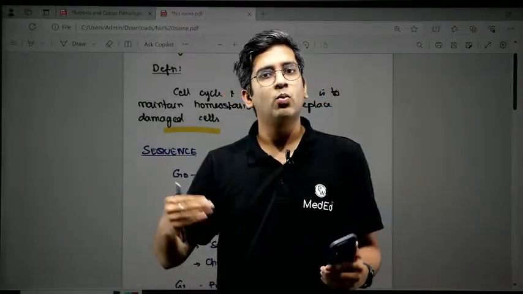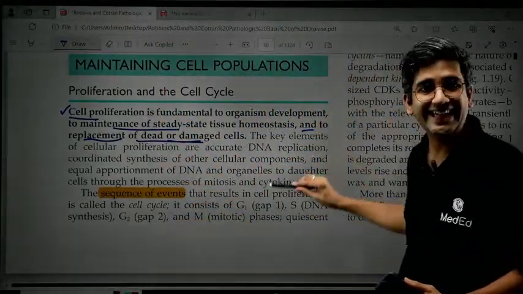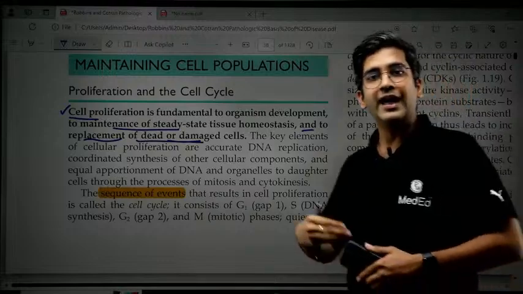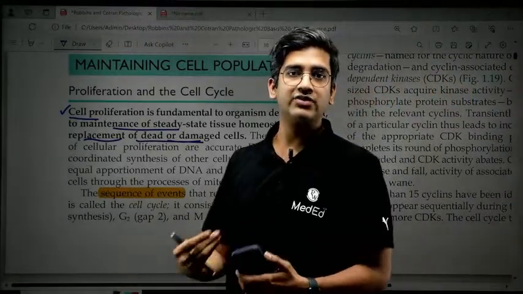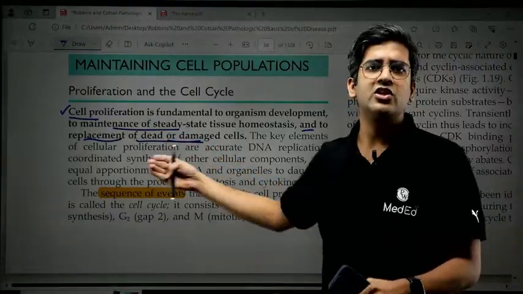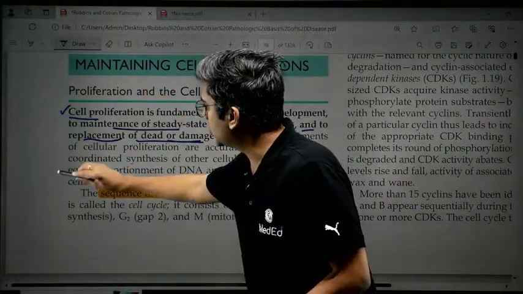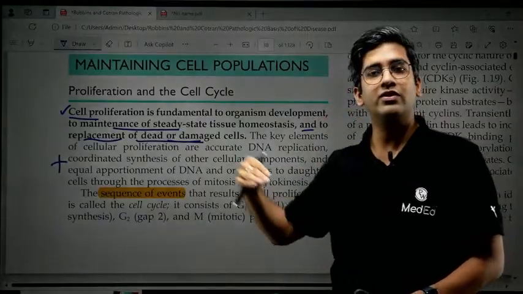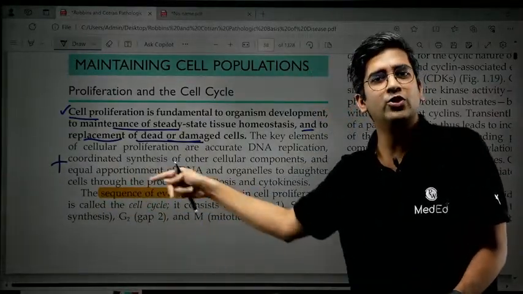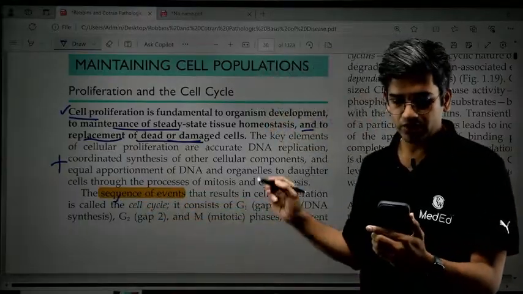Next, I need to know the sequence of the cell cycle. I'll go to Robbins, to this part, the key elements. The key elements here are not required much because they are implied. Any doctor, once they start practicing after MBBS, knows that cell division requires a nucleus, requires the cellular elements, requires the mitotic spindles. Even if you ignore this part, I don't mind, because it has no implication in real life. It is self-implied, which every doctor knows. Ignore that part. Next, I have highlighted something called the sequence of events.